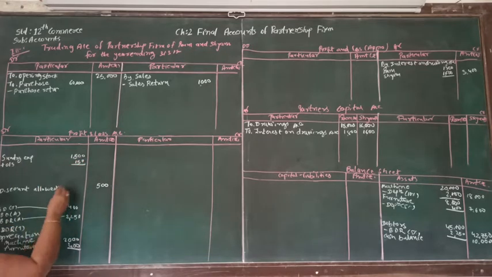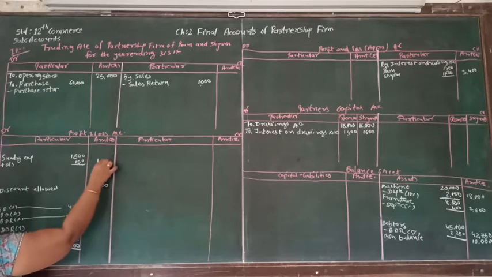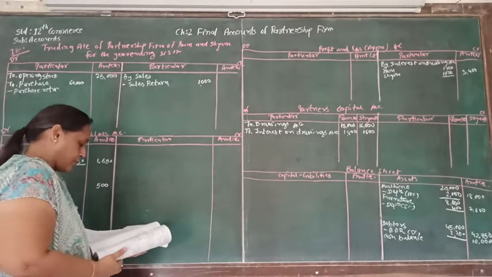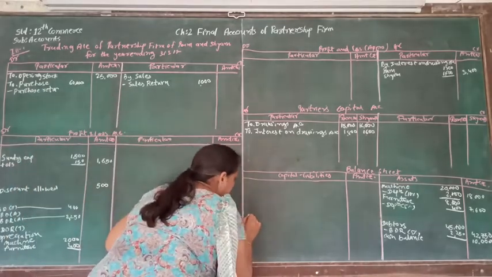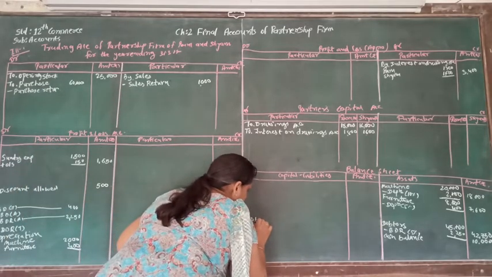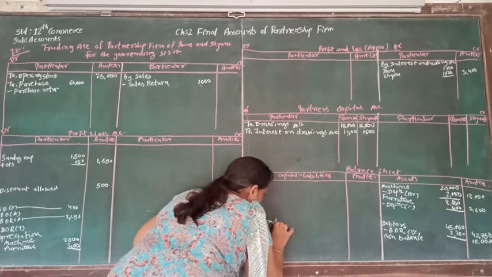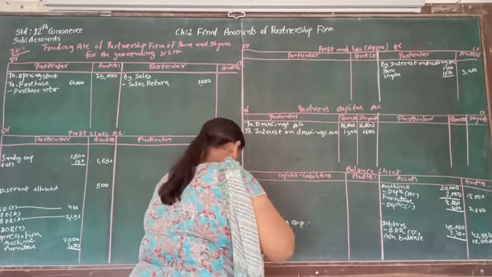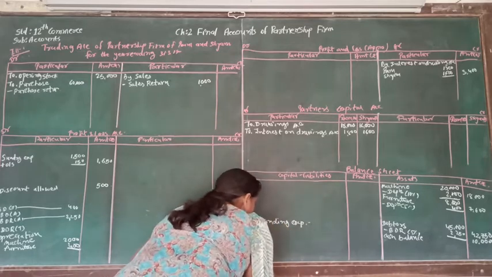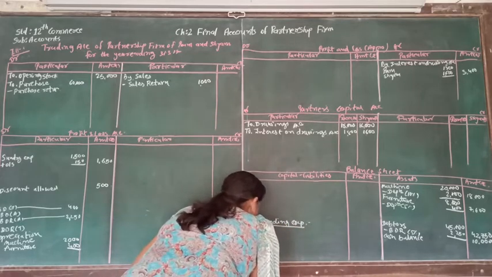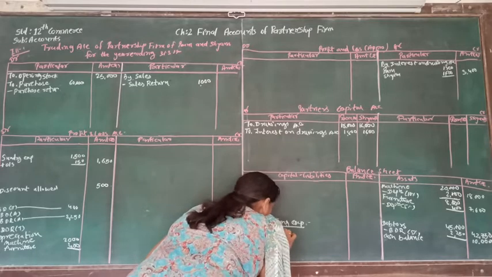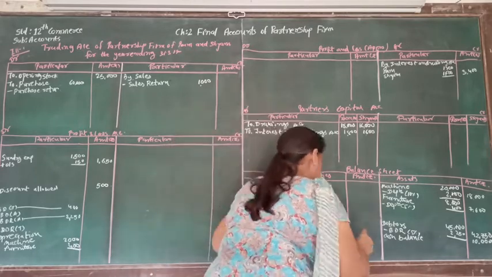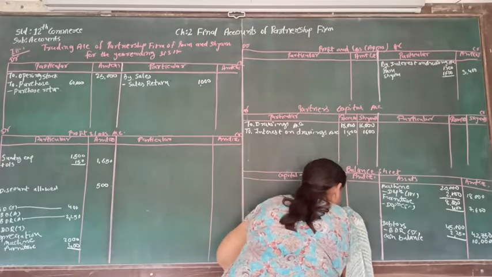So total of that will be 1,650. And outstanding is our liability that's supposed to be written on the balance sheet. Outstanding expenses, and that will be very first is a sundry expense, and that is 150.